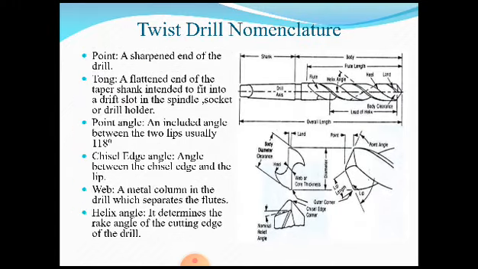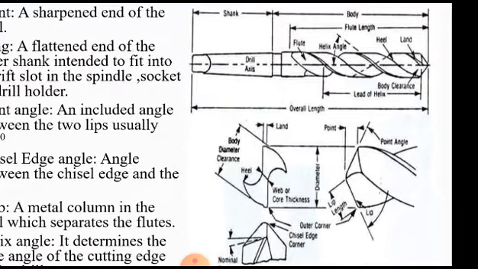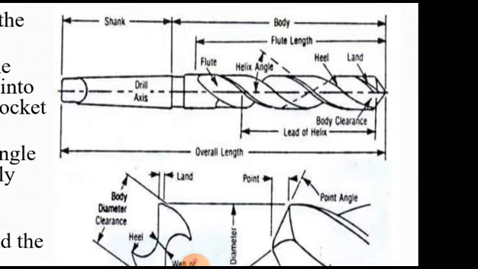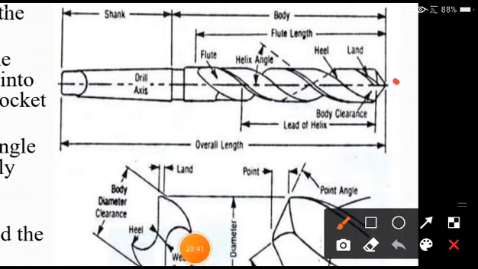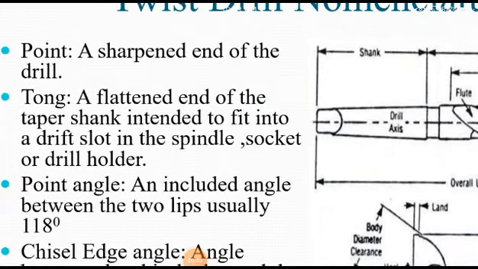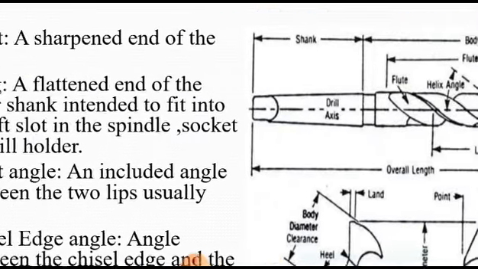Point. What is a point? A very simple definition is there, as you are going to see. This is called the point. Try to understand, the point is the extreme point. This is called the point, that we are describing here. A sharpened end of the drill is nothing but a point.